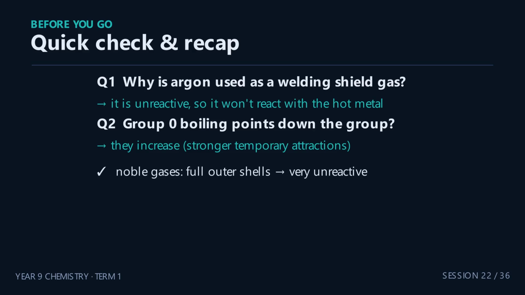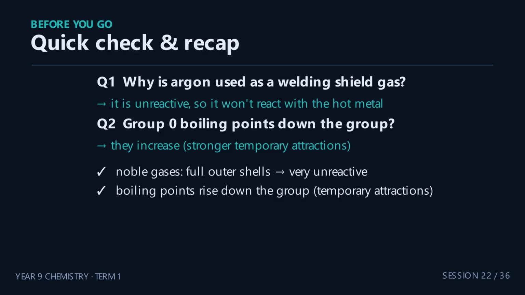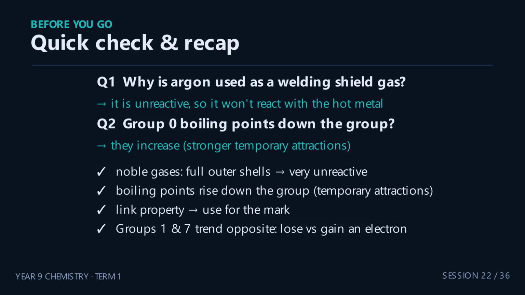Here's your recap. Noble gases are unreactive because their outer shells are full. Their boiling points rise down the group as those temporary attractions strengthen. And comparing groups 1, 7, and 0 shows how electron structure quietly controls everything. You've just tied a whole topic together, and that's a real achievement.